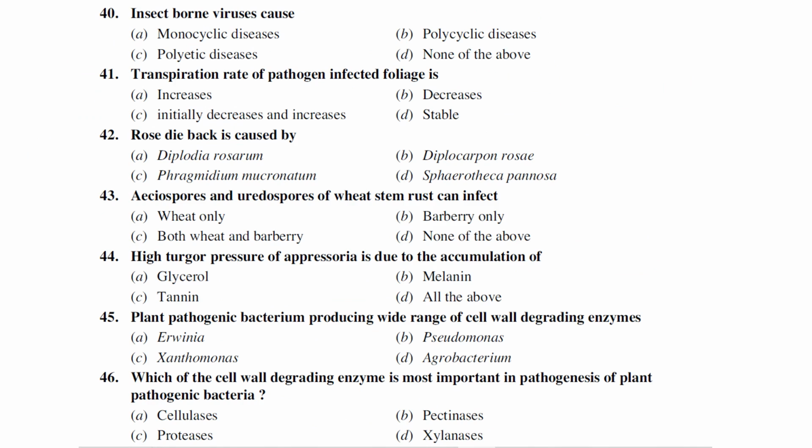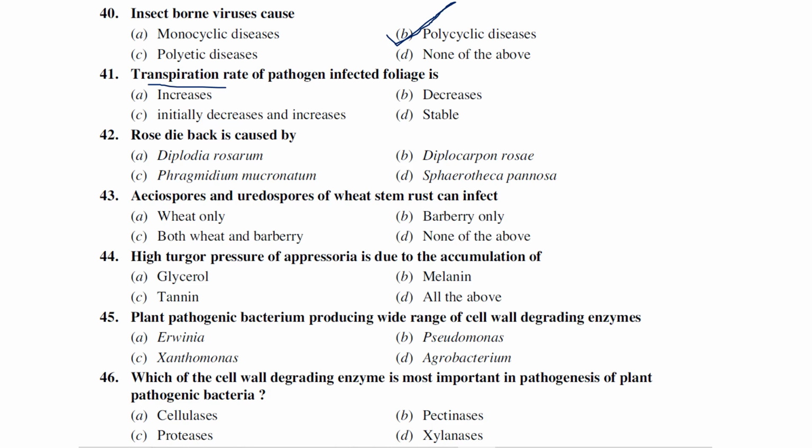Insect-borne viruses cause monocyclic, polycyclic, polyetic, or none of the above. Insect-borne viruses generally cause polycyclic disease. Transpiration rate of pathogen infected foliage: increases, decreases, initially increases then decreases, or stable?